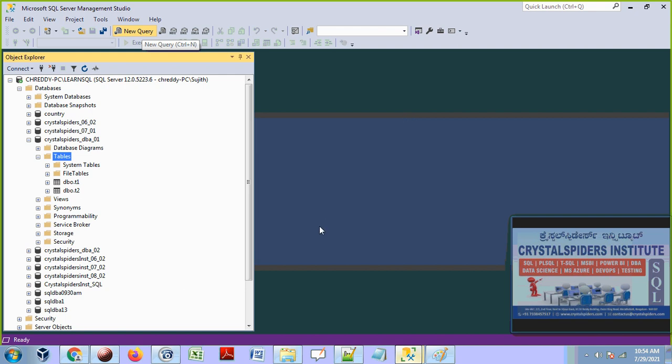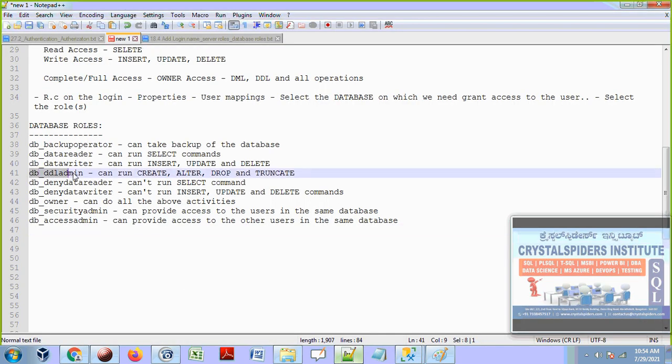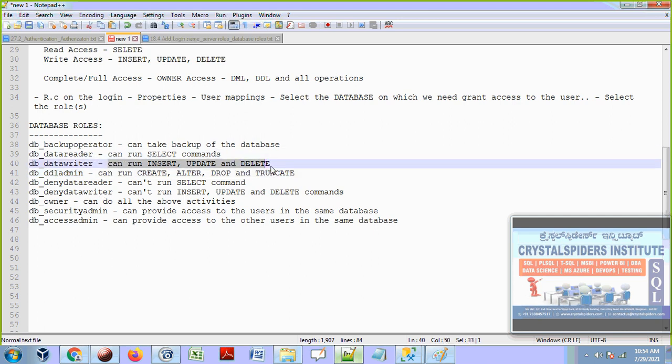If we want to create new tables, then what access do we have to give? Here it is, the db_ddladmin. The DDL admin role allows him to run create, alter, drop and truncate commands. And the data writer allows him to run insert, update, delete.